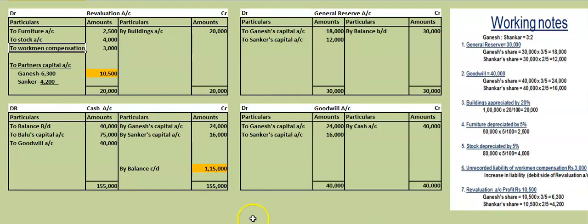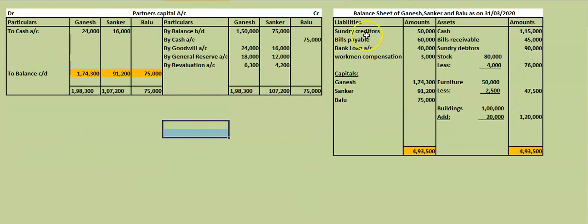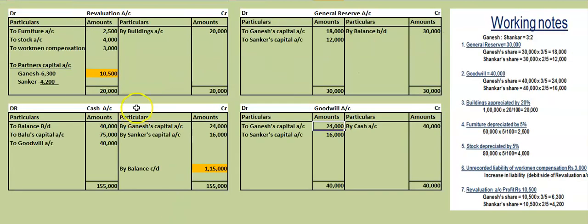One extra entry outright. First, when goodwill is brought, we write in the cash account debit side, goodwill account credit side. From here, what are we doing? We are transferring to the old partners. Till that, it is the same. Here we are transferring. When it is withdrawn, it will come in the debit side of the partners' capital account. Old partners, Ganesh and Shankar, in the old ratio 3:2, 24,000 and 16,000 is their share. Debit side to cash. So in the cash account again by Ganesh and Shankar capital. This is the entry for withdrawn. Understood, ma? Withdrawn, you have to check what is given.